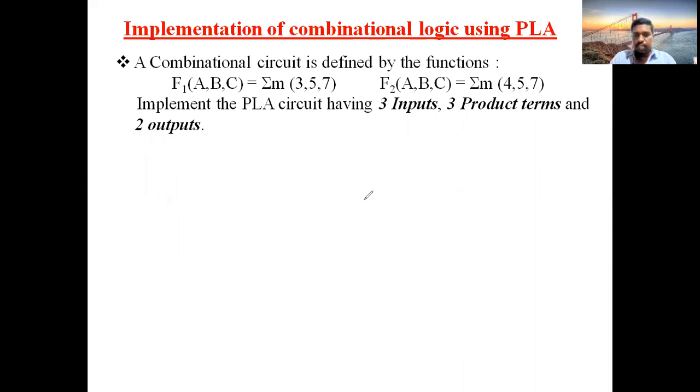In some problems you will find it like 3 cross 3 cross 2. It means that the first number indicates your inputs. The second number indicates your product terms. And the third number indicates your outputs.